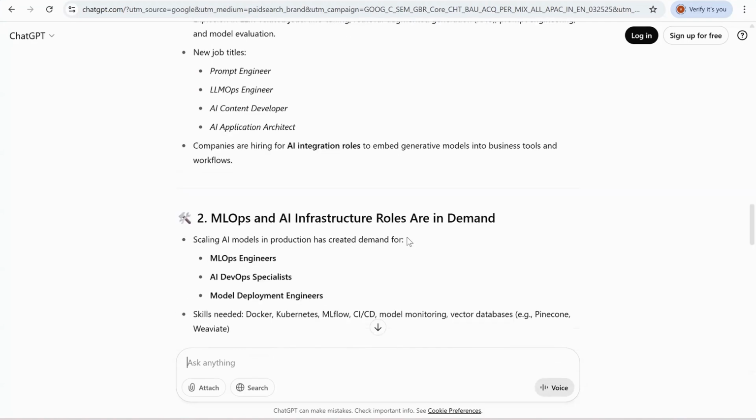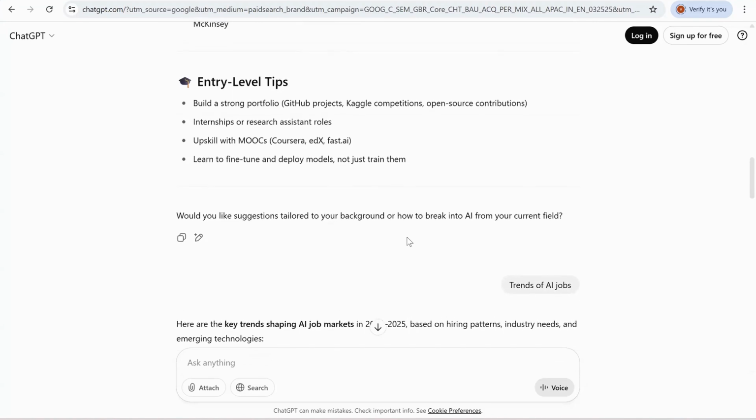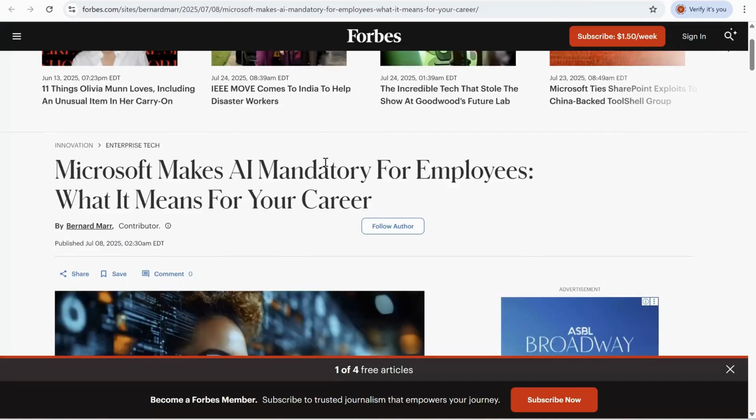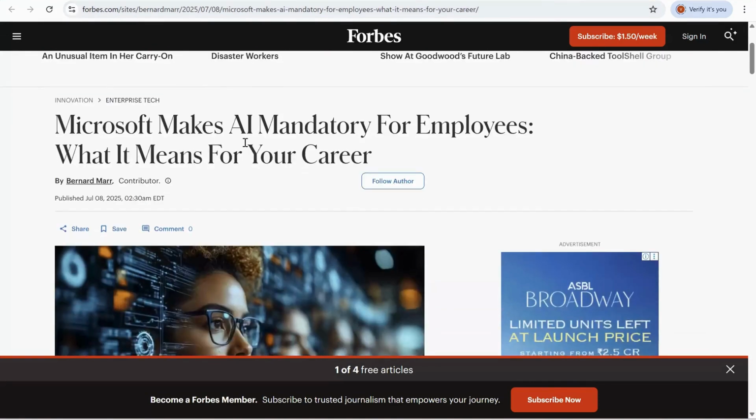So now you can understand, guys, what the demand for these roles is, and why you need to learn this, because every organization is upskilling. And as you can see, this is not my word. You can take it from Forbes magazine, Forbes.com: Microsoft makes AI mandatory for employees. What it means for you is that there are a lot of tech roles cropping up now, so you need to upskill in these roles so that you can land a high-paying job in this AI field.